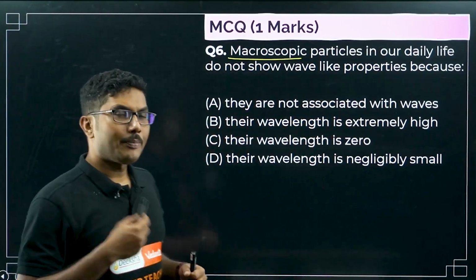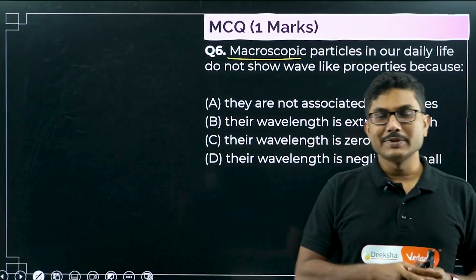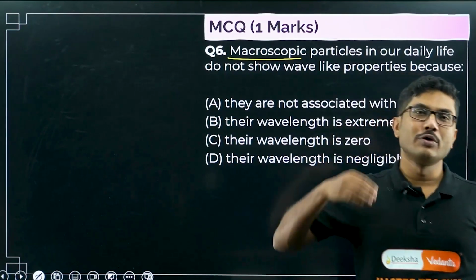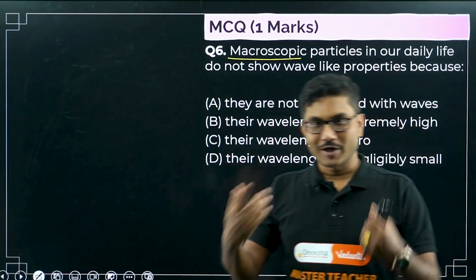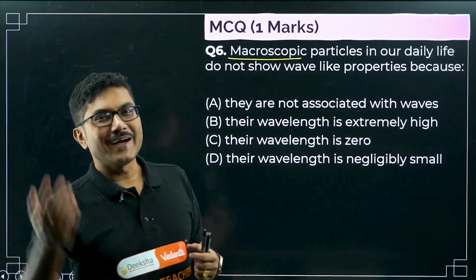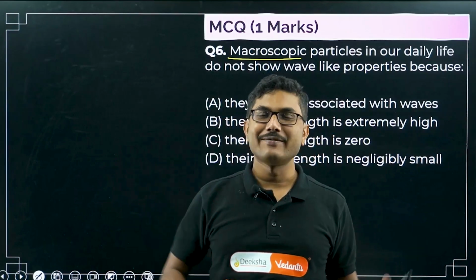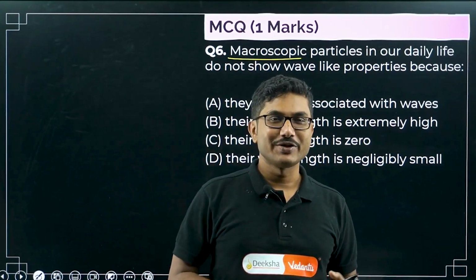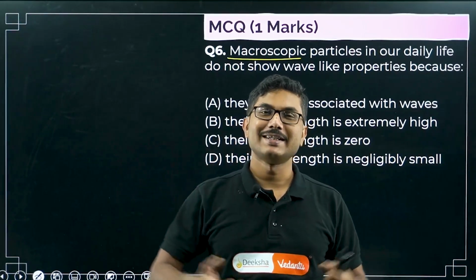Now, wave properties means, as you have seen in science fiction movies, if I was a wave, I could have moved through your device directly and come out and talk to you face to face. Instead of talking over this device, I would have become a wave, come out from your mobile as soon as you started this video streaming, explained it to you personally, and then gone back.